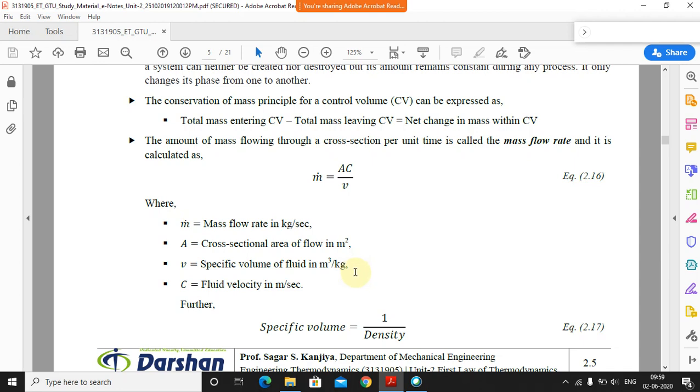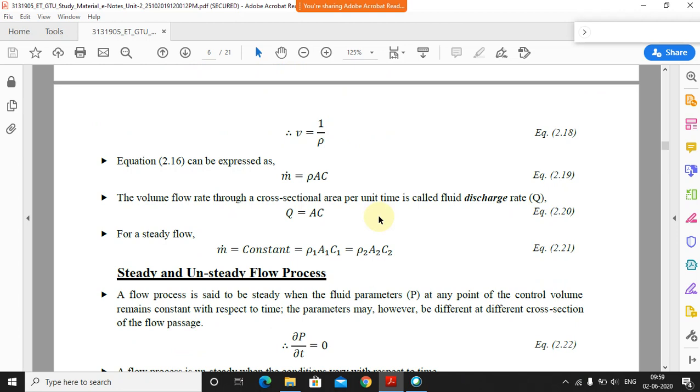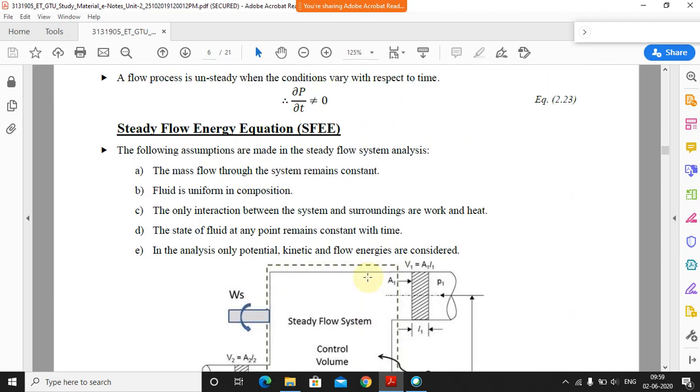So specific volume is what? It is the volume per unit of mass, so that's why the unit is meter cube per kg. We have done some derivations, and from that we came across an equation: m dot is equal to constant, is equal to rho 1 A1 C1, where rho is density, A is the area, and C is the velocity, is equal to rho 2 A2 C2. So that was the equation that we derived.